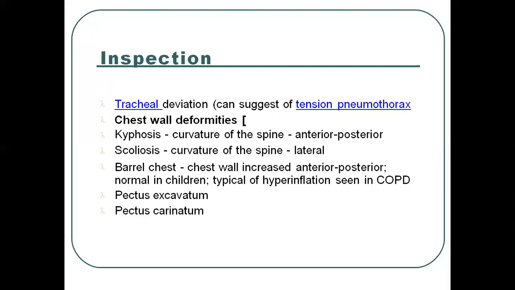The next is the chest wall deformities. In chest wall deformities, first one is kyphosis. Kyphosis is a curvature of the spine, and it occurs in the anterior posterior direction. Then scoliosis. Scoliosis is a curvature of the spine, and it occurs in the lateral area. Then next is the barrel chest. Barrel chest means the chest wall is increased anteriorly and posteriorly, normal in children, typically of hyperinflation, which is seen in chronic obstructive pulmonary disease patients.